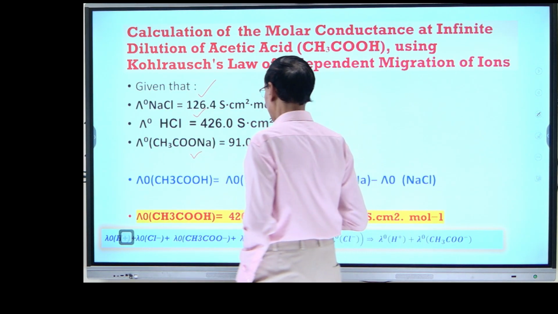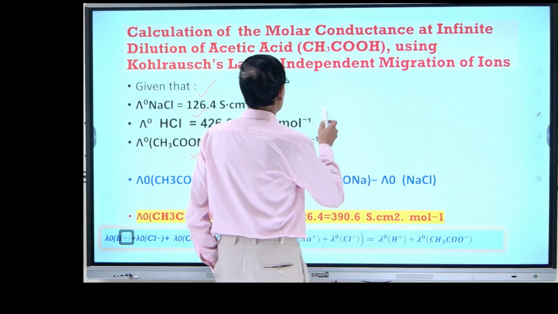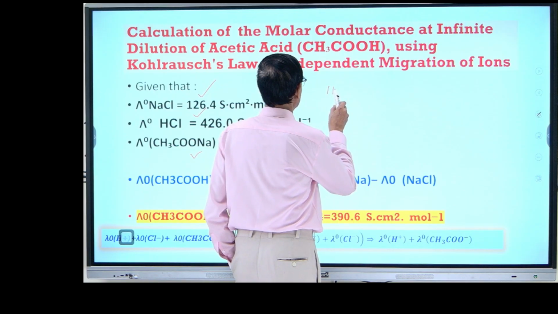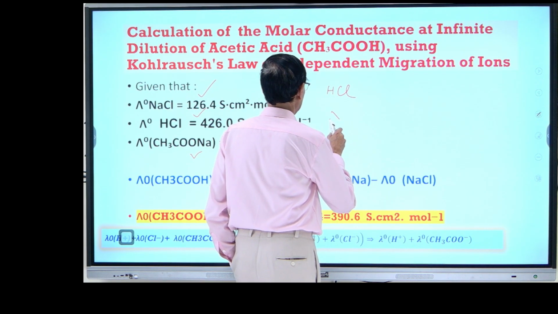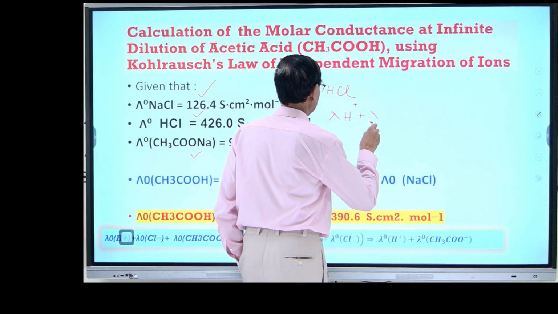So, how do I calculate these things? If I take hydrochloric acid, it is converted into lambda of H plus lambda of Cl.